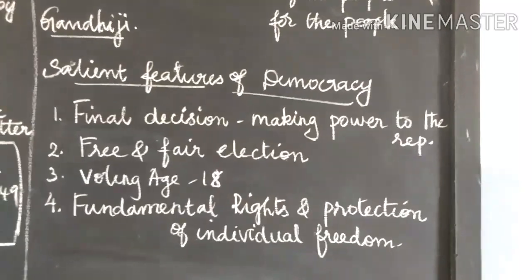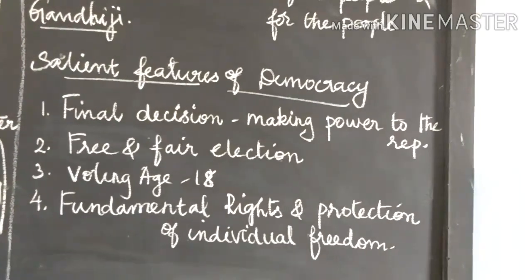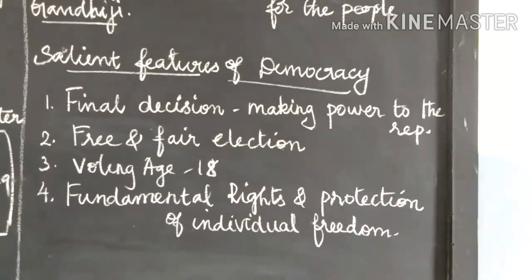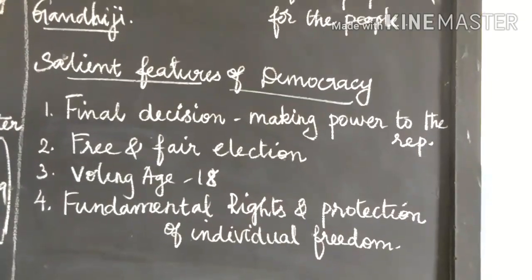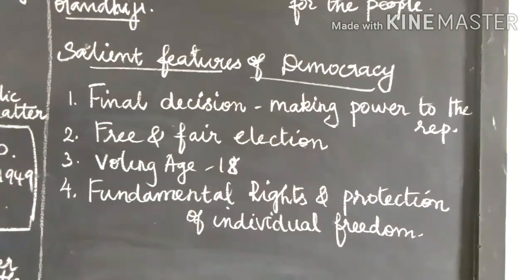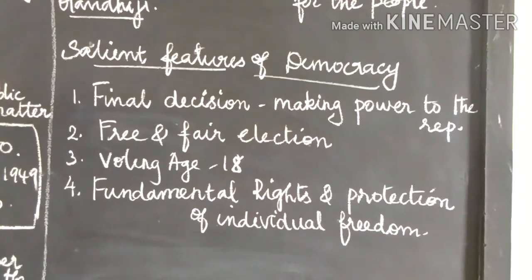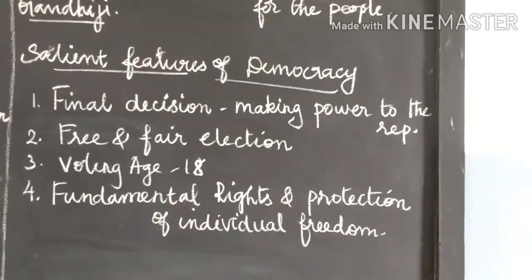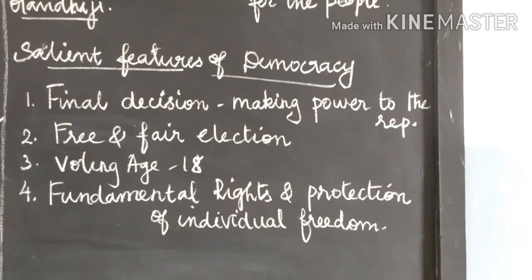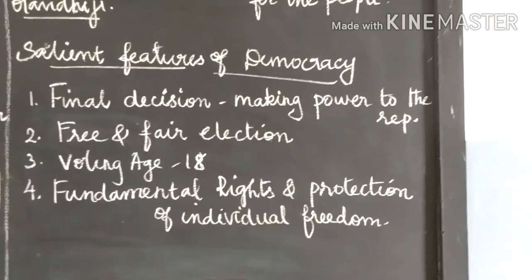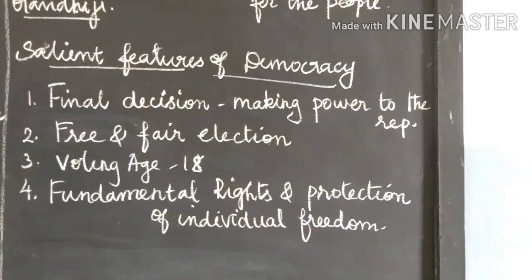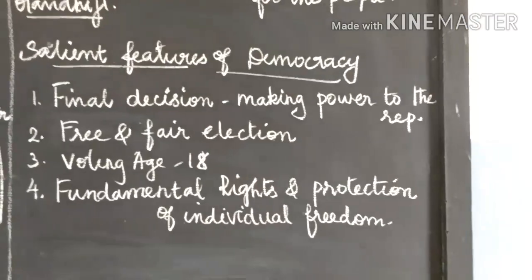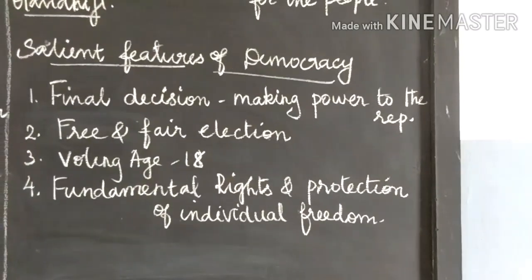Now, what is democracy? Democracy is a form of government that allows people to choose their rulers. Only leaders elected by people should rule the country. People have the freedom to express views, freedom to organize and freedom to protest.